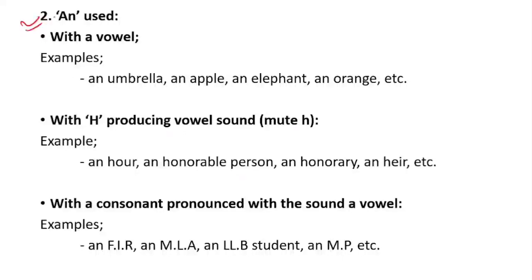And now what we will see is where we have to use an, okay. Most often, usually, we will be using an with a vowel word, okay. But in some cases we will be using it with a consonant word also, but those are rare cases. So let's see with the vowel. Vowel means what?